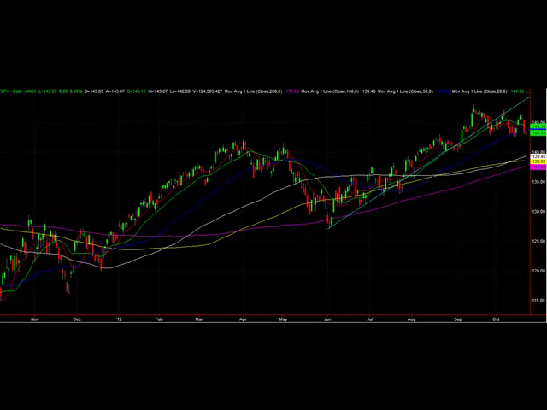This morning we had Caterpillar, Freeport-McMoRan. So we have important numbers here, and we're going to have to watch what the SPY does from here. We want to break this 55-day moving average to the upside and come and test this 144.50 level. That's the 20-day moving average. That's going to be pretty important here overall.